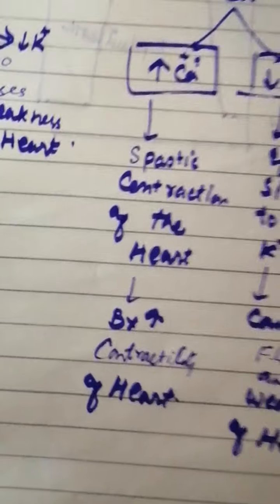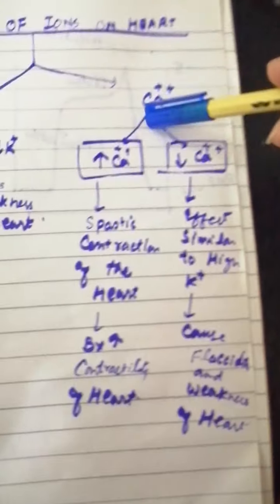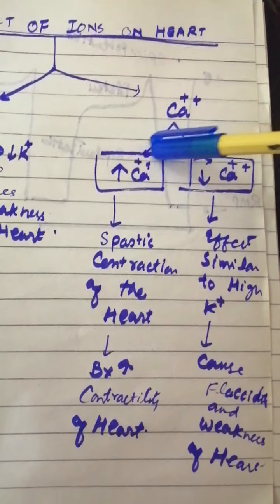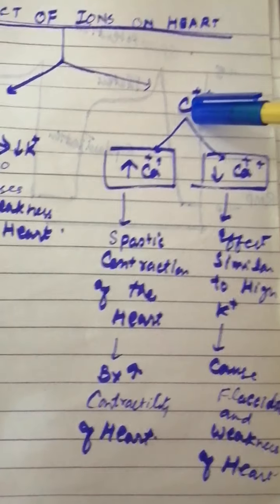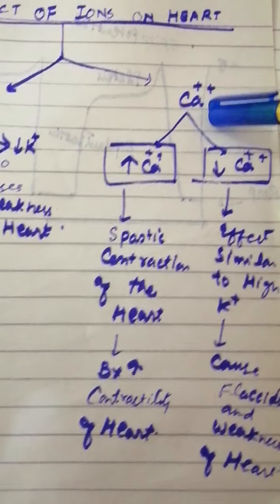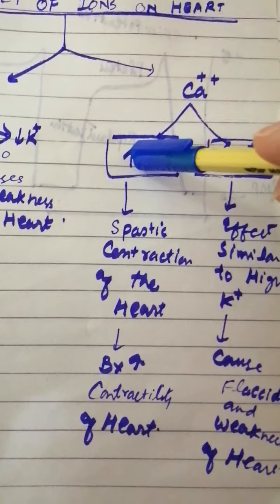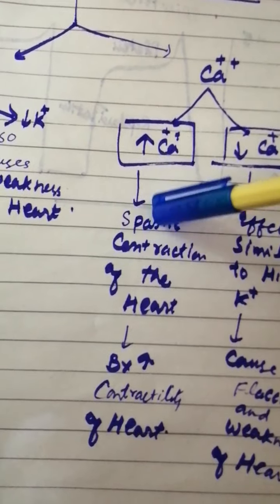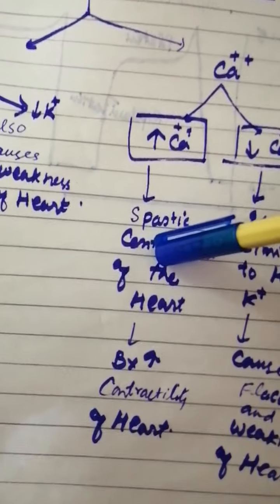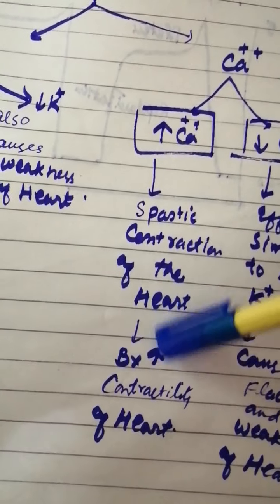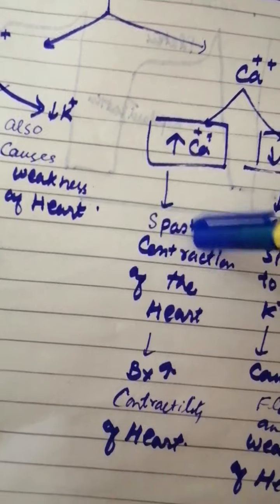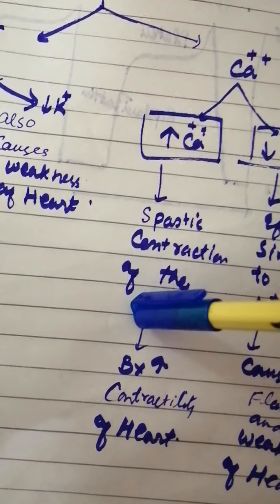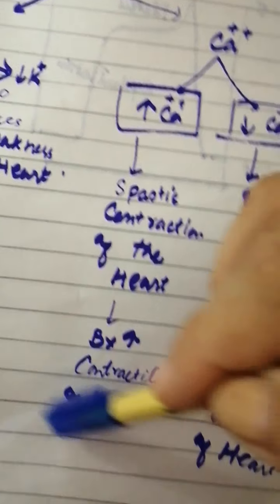Now we move towards calcium. Calcium levels may be normal or at 8 to 10 milliequivalent per liter. If there is increased calcium level, it leads to so much increase in the contractility of the heart, which results in spastic contraction of the heart and may lead to death.